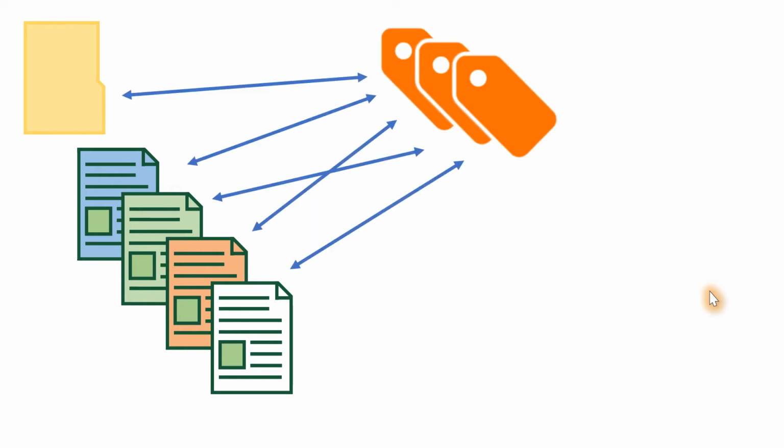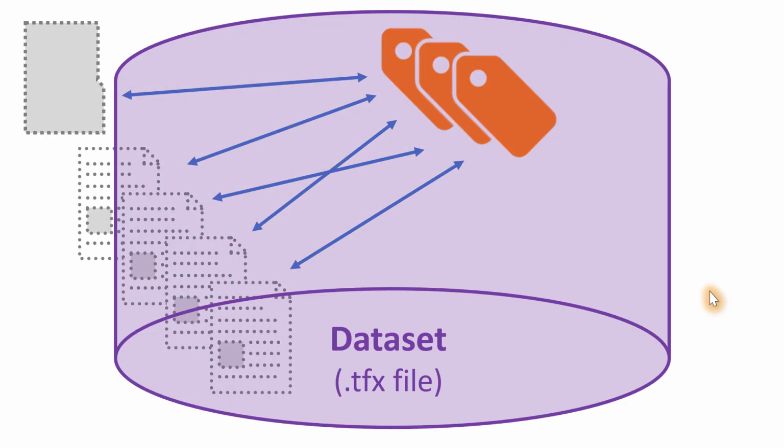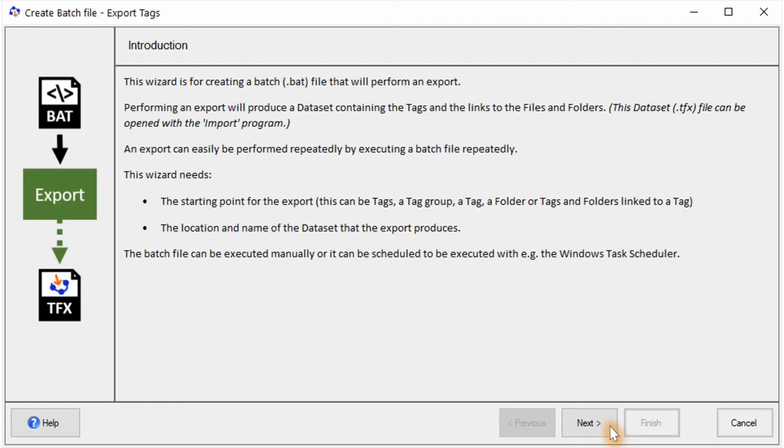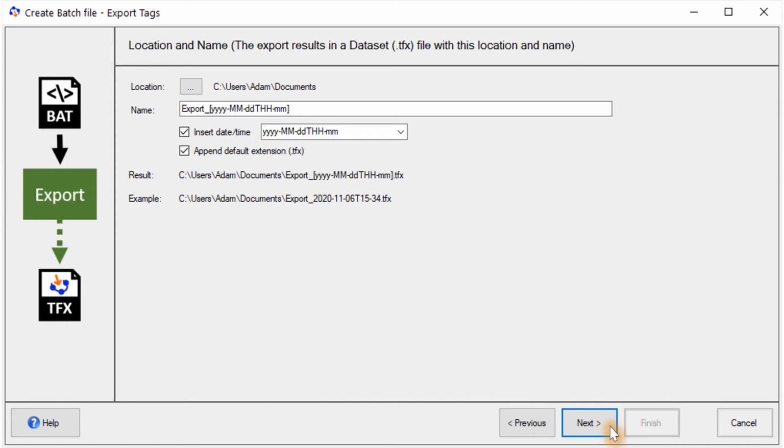The same is true for the tags and the links to your files and folders. The tag and link data, not the actual files and folders, can be exported into a TFX file known as dataset. The export can be performed manually every single time, but can be repeated more easily using a batch file. The batch file will call the export with information about the starting point, as well as the resulting TFX file.